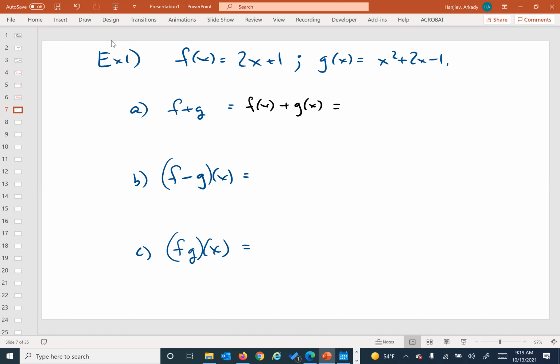So if we say f of x is 2x plus 1, g of x is x squared plus 2x minus 1, and then we just add them together. So this is x squared. Is that 4x? Is that right? And then those cancel. So done. That is so cool. So what we've done is that we actually created a new function.